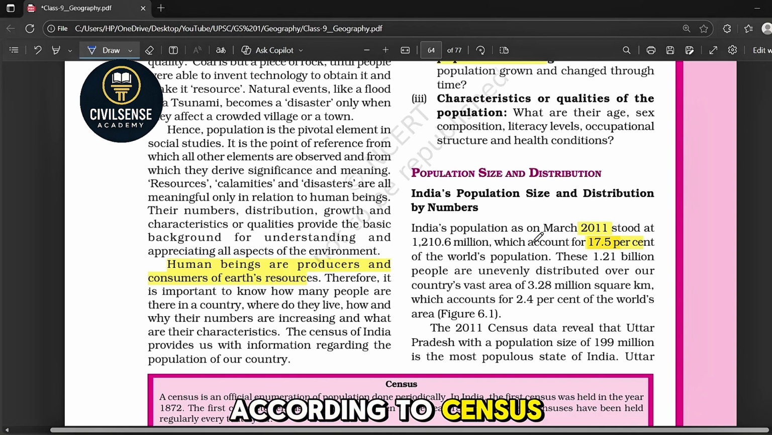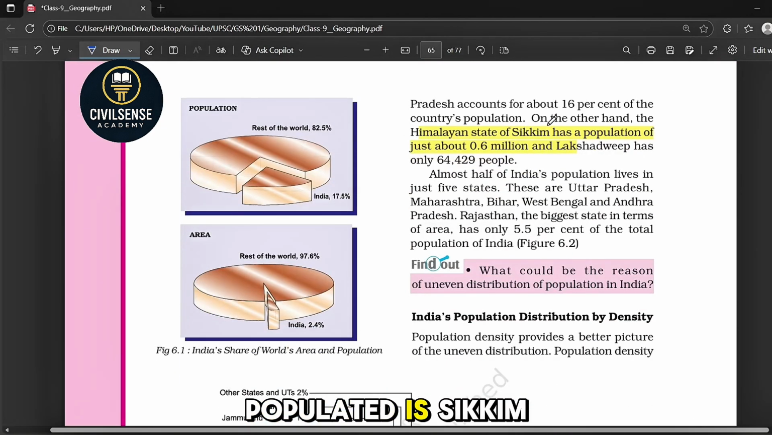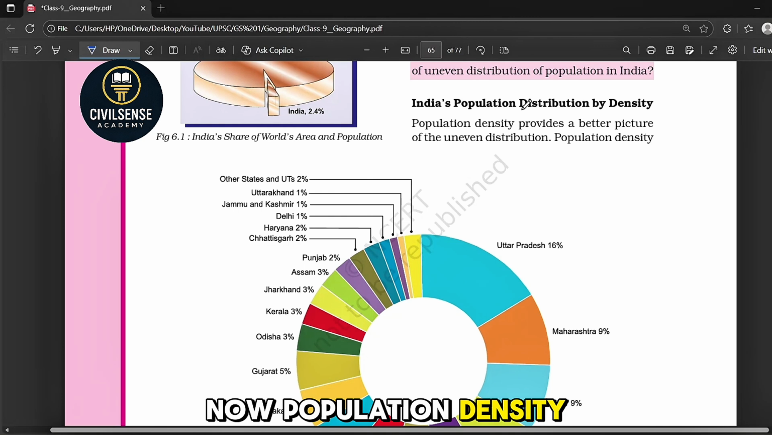According to Census 2011, India's population is 1.21 billion, which is 17.5% of the world population, but we have only 2.4% of the world land area. So naturally, India faces pressure on resources. The most populous state is Uttar Pradesh, with 199 million, and the least populated are Sikkim and Lakshadweep. Almost half of India's population lives in just 5 states: Uttar Pradesh, Maharashtra, Bihar, West Bengal and Andhra Pradesh.